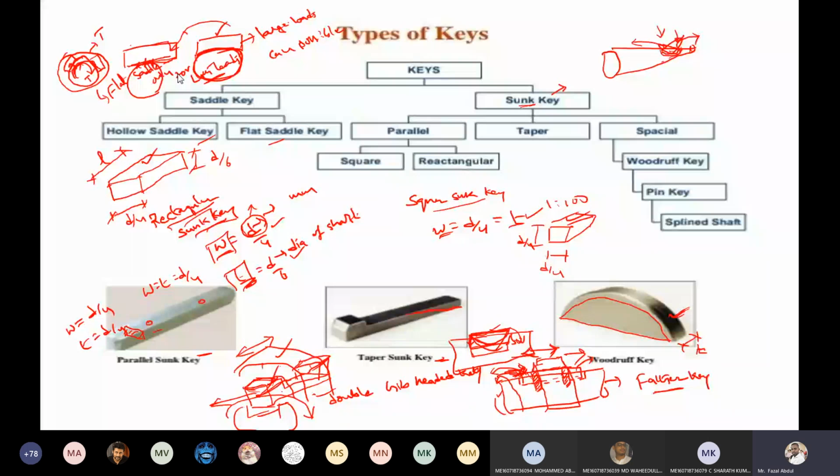Now coming to the tangent key. Sorry, I forgot to write tangent key. Tangent keys are nothing but square keys placed at a right angle to each other. Here I am drawing. Suppose this is the shaft.